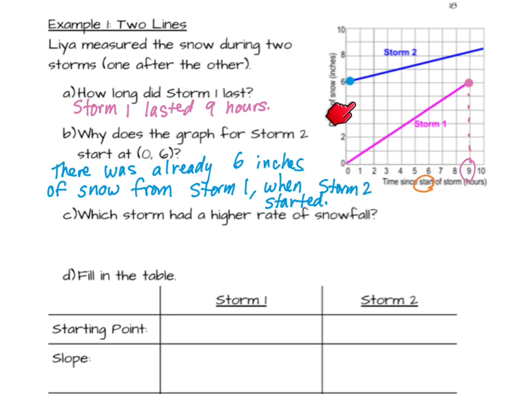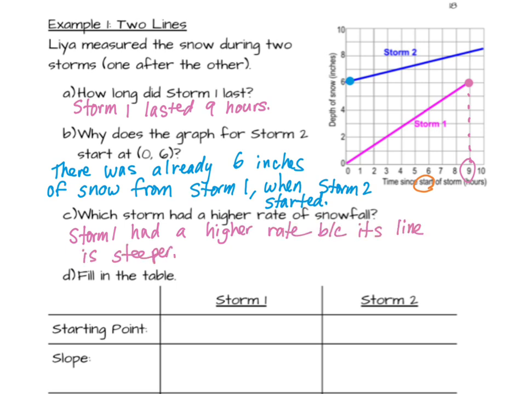By defining our time this way, we can compare the 2 storms on the same graph. Which storm had a higher rate of snowfall? That's going to be storm 1 because its graph is steeper.